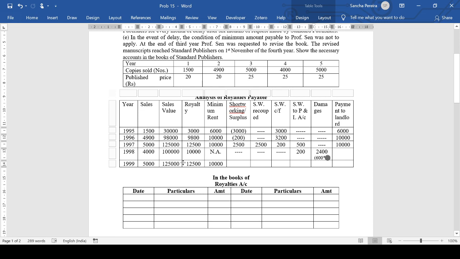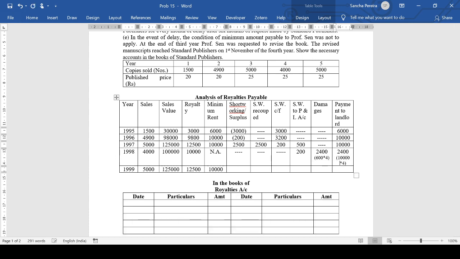Basically, the royalty that would have been payable was 10,000, but we are not going to pay 10,000. I'm going to pay 10,000 minus 2,400. That is going to give me 7,600. So this is how this is to be done. Why a minus? Because this is like a penalty for the author because he didn't meet the request on time. So hence these damages are deducted from the actual royalty.